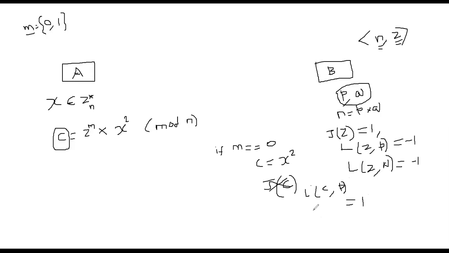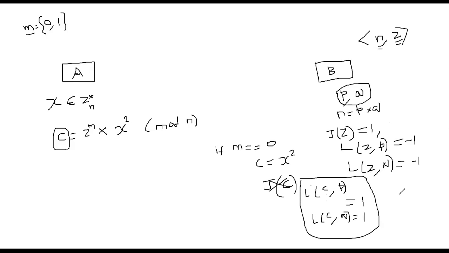Of course Bob also has to compute the Legendre symbol of C with Q, and it also has to be 1. Bob computed the Legendre symbol using the incoming ciphertext C and the private P and Q, and if the answer is 1 and 1, then he knows the message M must be equal to 0.